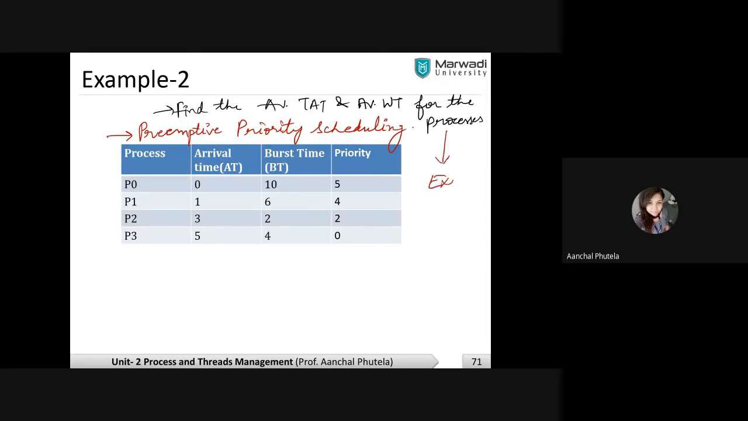What is the exit time of the last process? And which is the last process that will be executed? Let me know first. Then find out the turnaround time and waiting time. Correct.